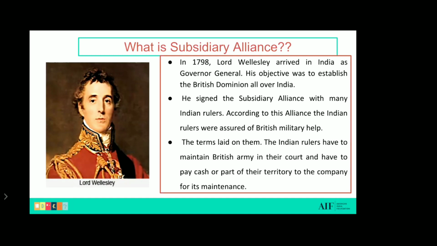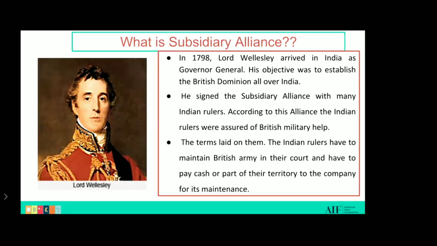But for that, they need to pay in cash or a part of the territory to the company for its maintenance. And also the Indian rulers have to maintain British army in their court. So this was the main intention, and even after that Indian rulers have to pay in cash or a part of the territory to the company for its maintenance.